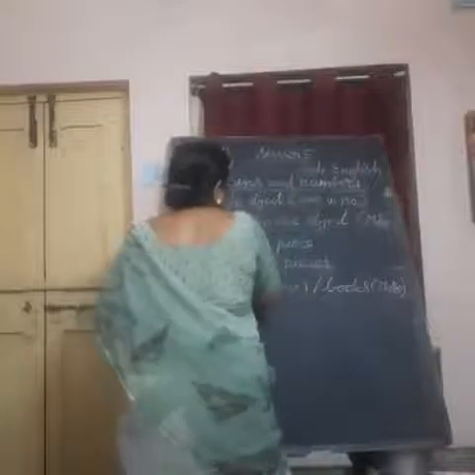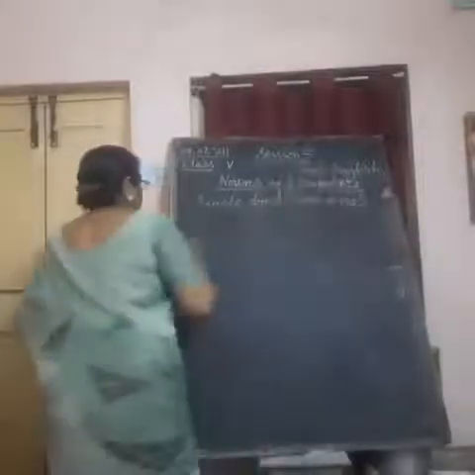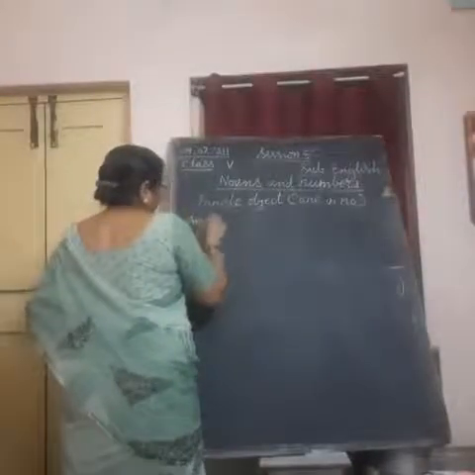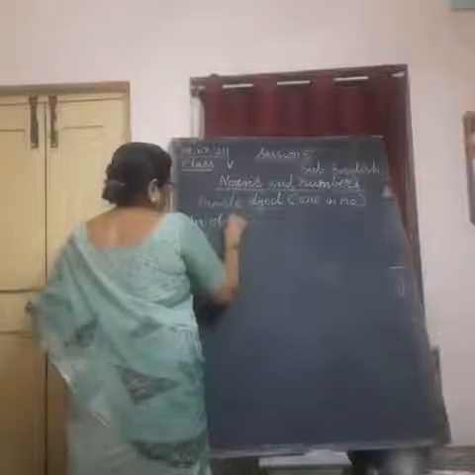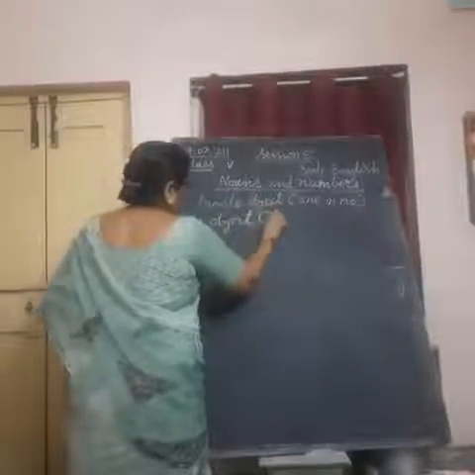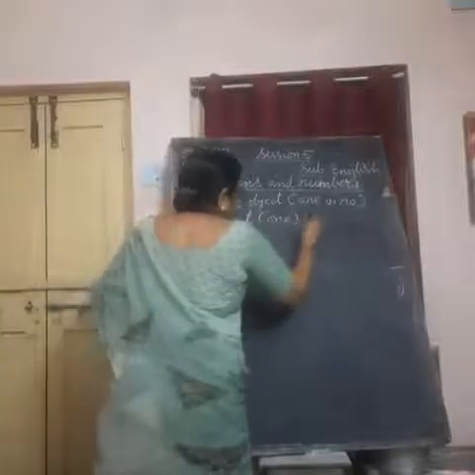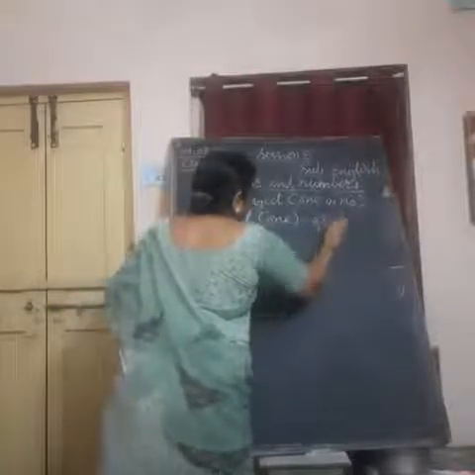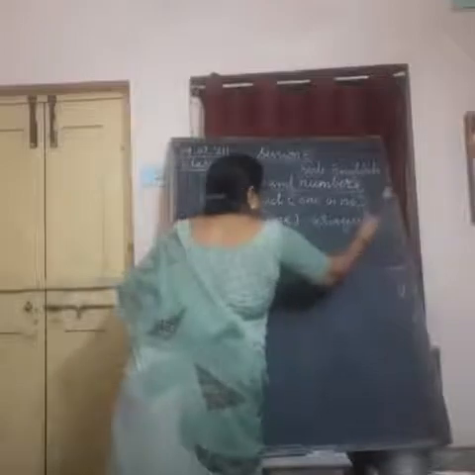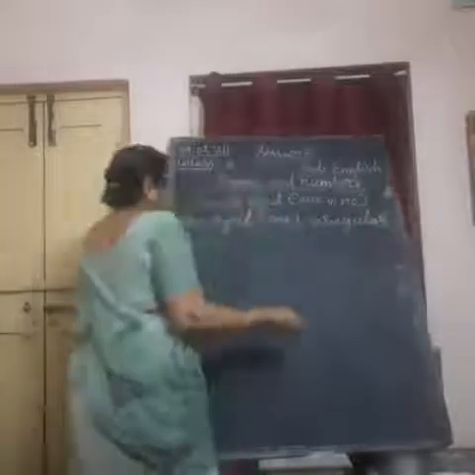Understand? So when we are talking about an object, means only one. In grammar, we call that object is in singular form. We call it the object is in singular form.